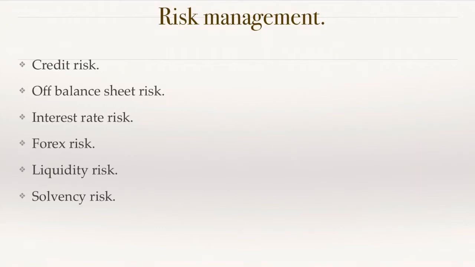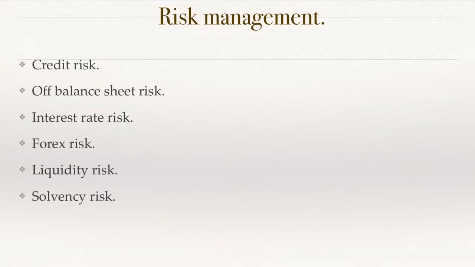Then let's see what these risks are. Credit risk, the chance of losing our credit, right? Then off balance sheet risk. There are some items that fall in off balance sheet in our banking business. For example, guarantees, letters of credit, all these fall in off balance sheet. So these are not reflected in the balance sheet. That's why they are called off balance sheet items.